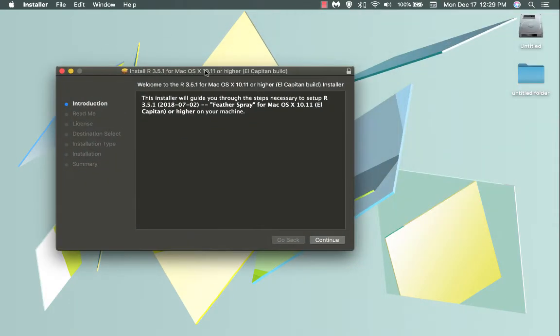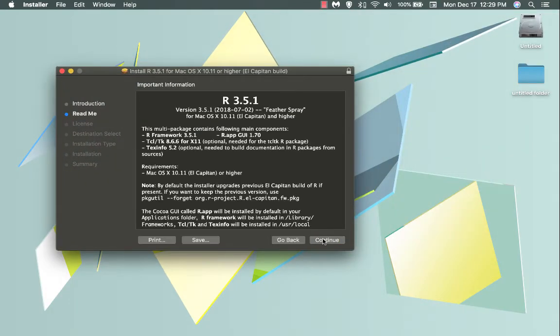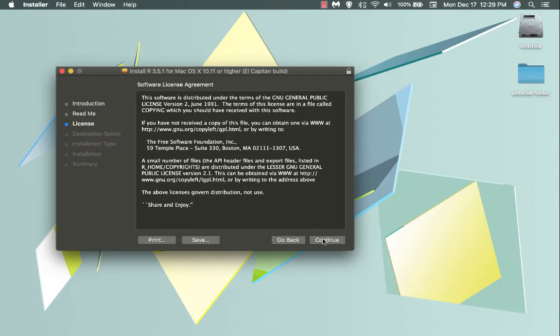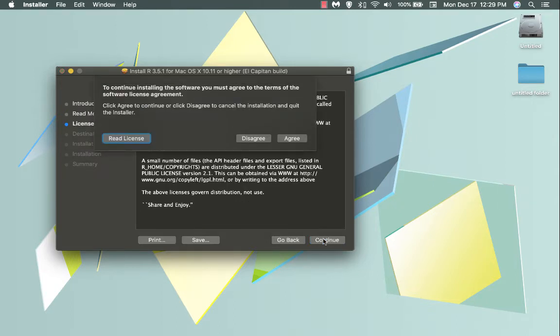Then you will get this window. So click on continue, continue, continue. If you need, you can read the license, but I just click on the agree button.